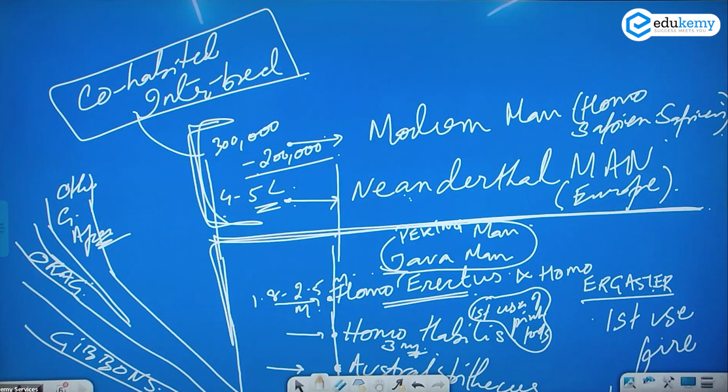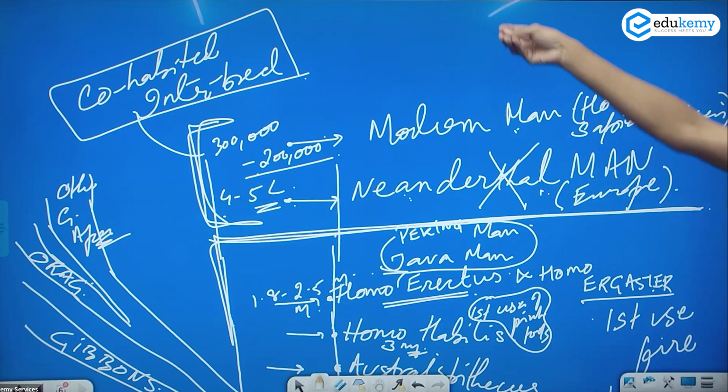Okay, so the Homo sapiens sapiens, the modern man, and the Neanderthal man, in all probability, had cohabited. They had lived together. They also interbred. They had common offsprings. Okay, but of the two, this was having a higher cranial capacity. Inka brain bigger tha, better thinking, better logic, more smarter, but these were more stronger. Body bulk was more here. So they used to have a lot of fights, a lot of conflicts, and ultimately Neanderthal man goes extinct.